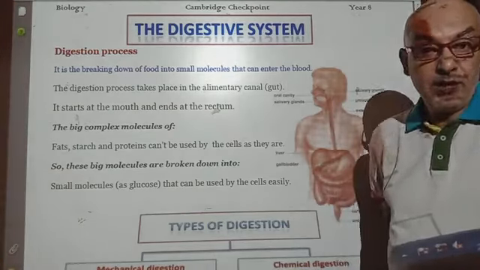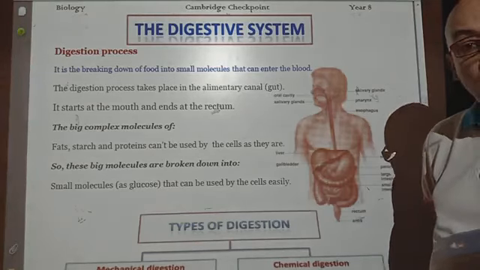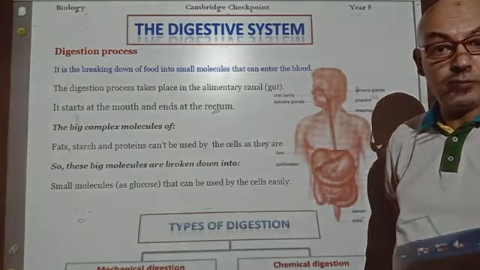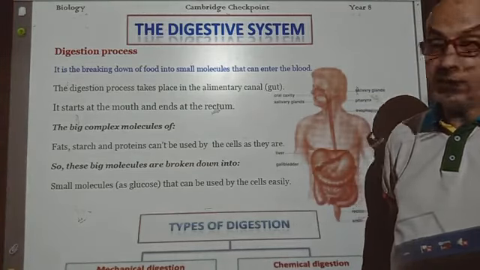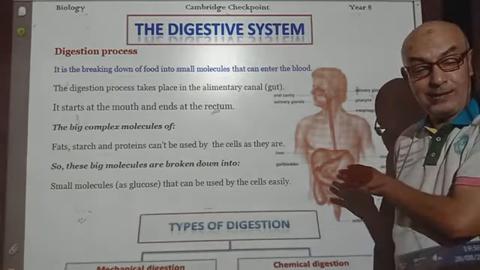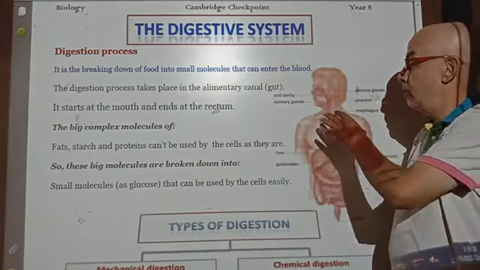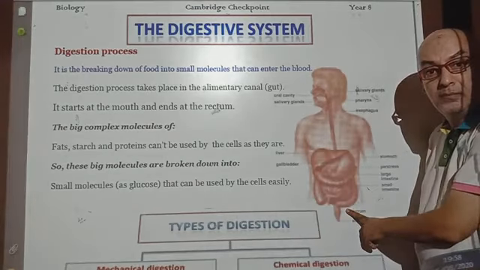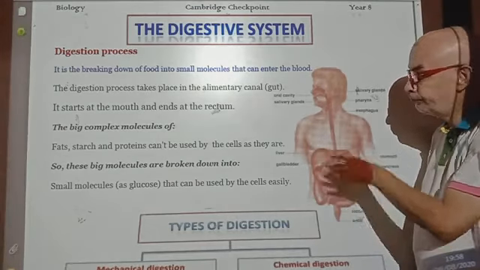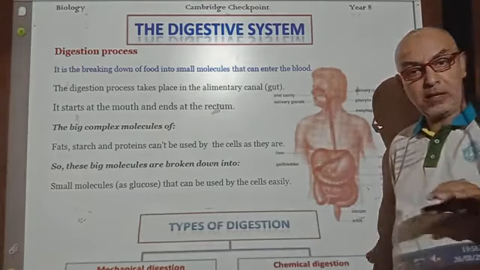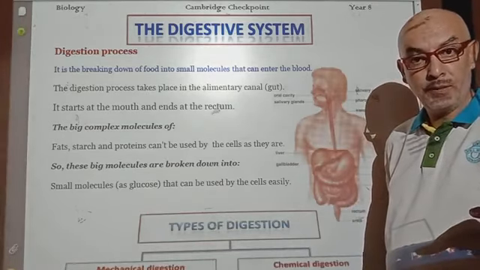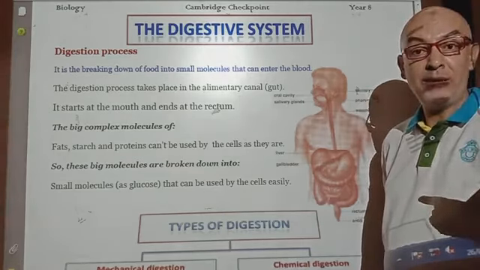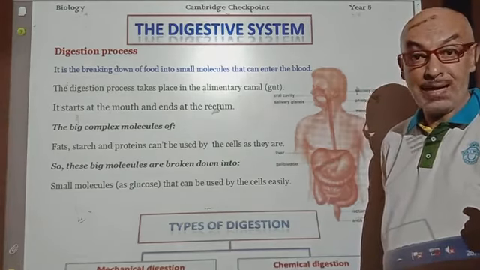Digestion process is the breaking down of large molecules of the food into small pieces or small molecules of the food inside special organs. Your digestive system starts at the mouth and ends at the rectum and anus. Your digestive system is made up of two main parts. Number one, the alimentary canal. Number two, the alimentary canal accessories or glands.